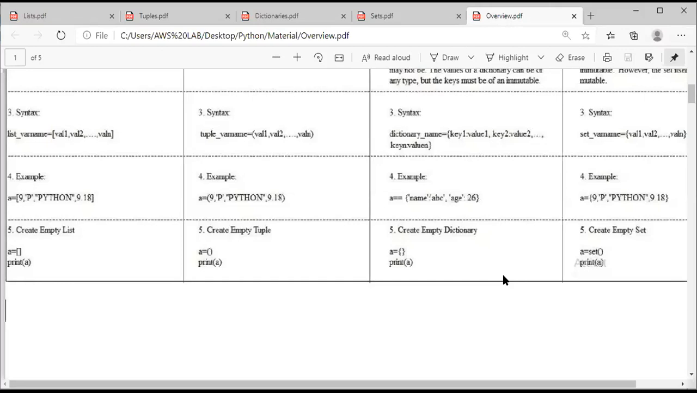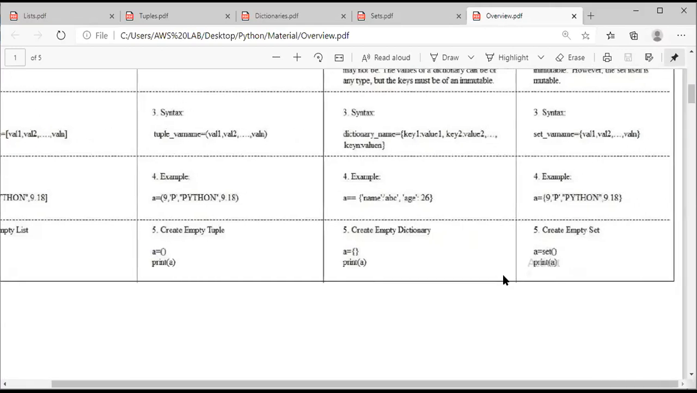These are the first 5 points which you need to know. So hope everyone is clear with the definition, whether a particular data structure is mutable or not, what is the syntax, what is the example, and how can we create an empty list or tuple or a dictionary or a set.